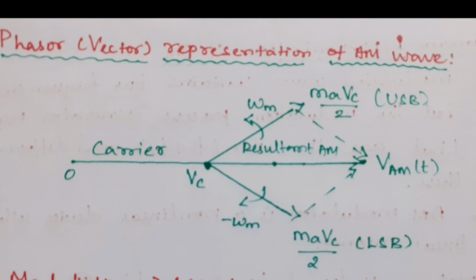This is the phasor representation of an AM wave. The v_AM(t) is to be represented with respect to carrier, lower side band and upper side band. So we are going to take a carrier as a reference. The resultant AM wave contains lower side band with m_a V_c by 2 with negative frequency and upper side band equal to m_a V_c by 2 with omega_m. Representation of AM of t contains carrier, lower side band and upper side band. So this is the phasor representation of an AM wave.